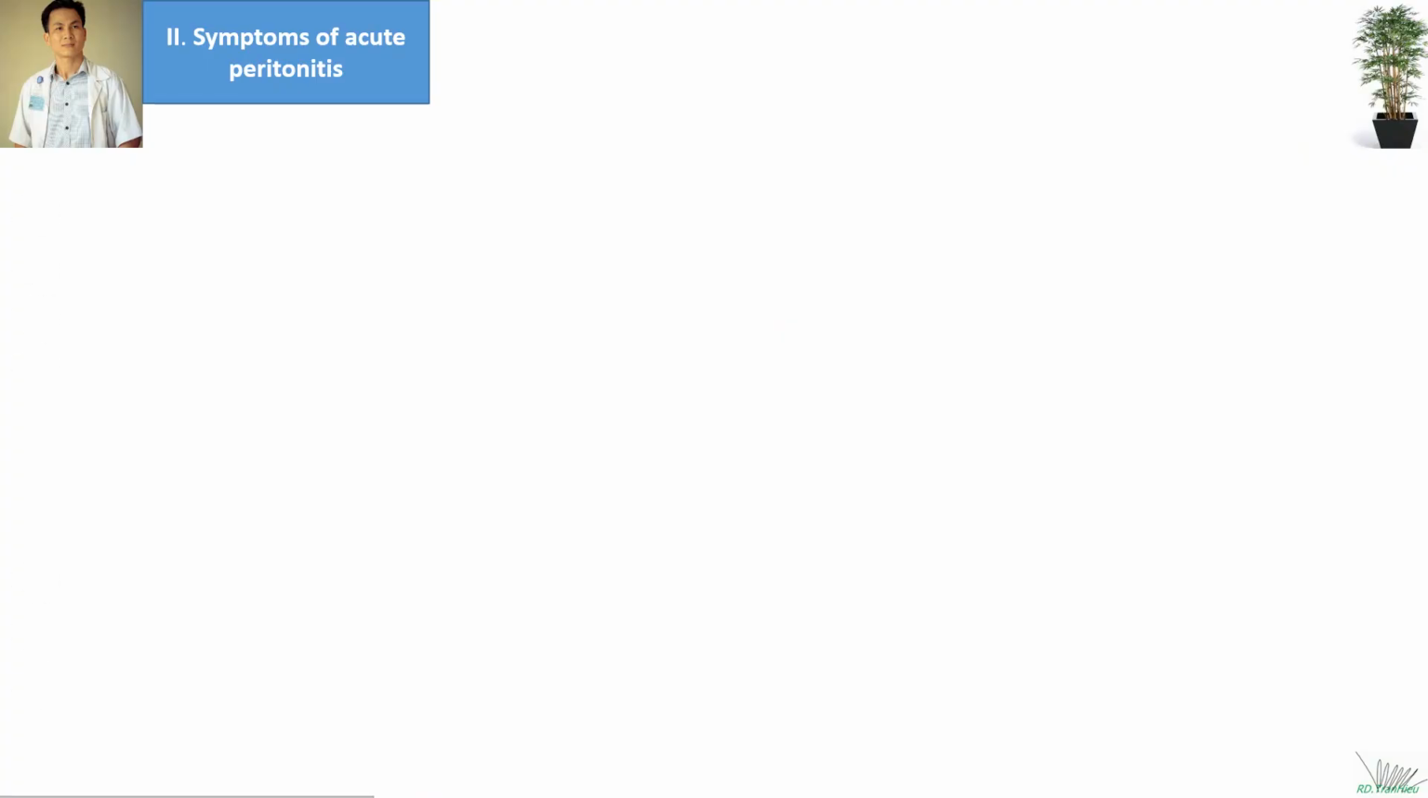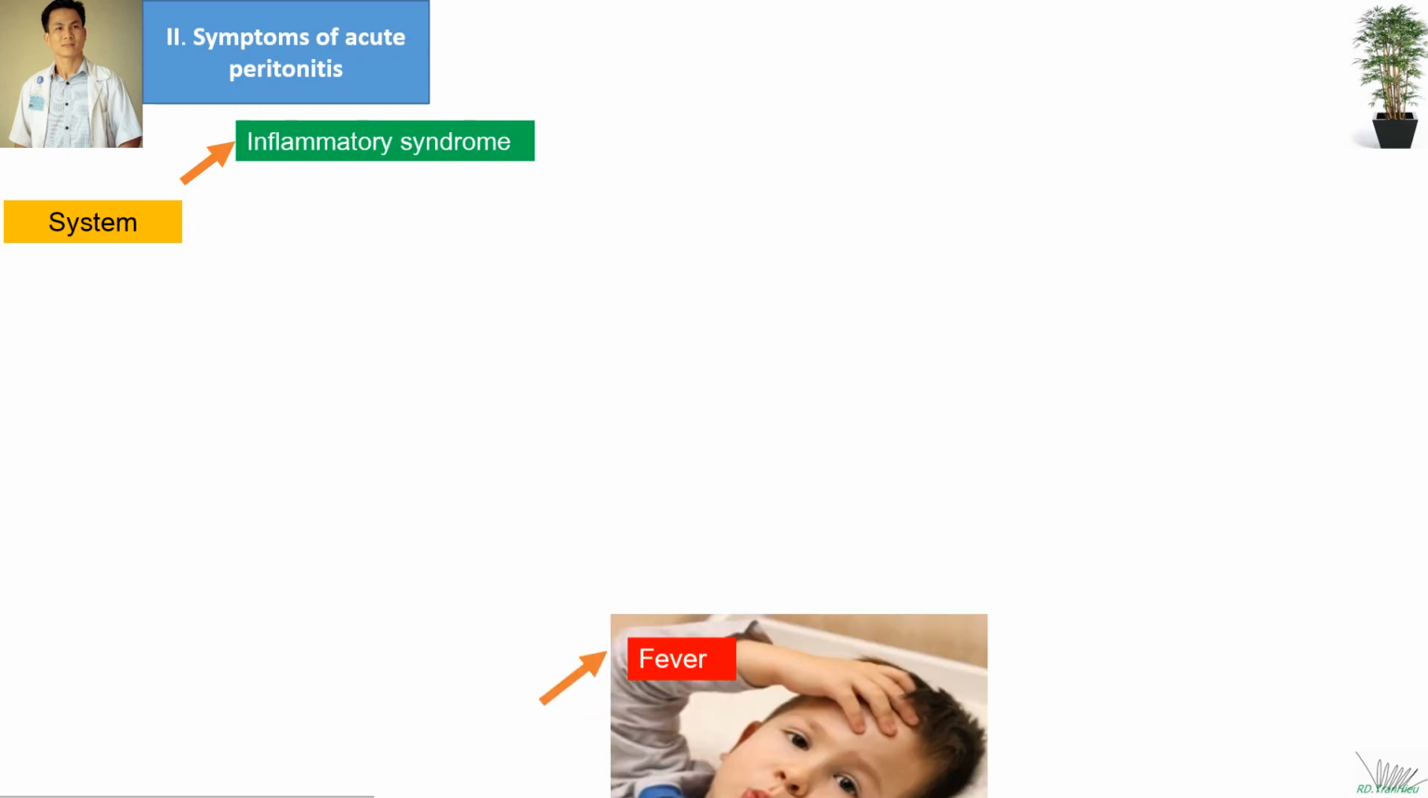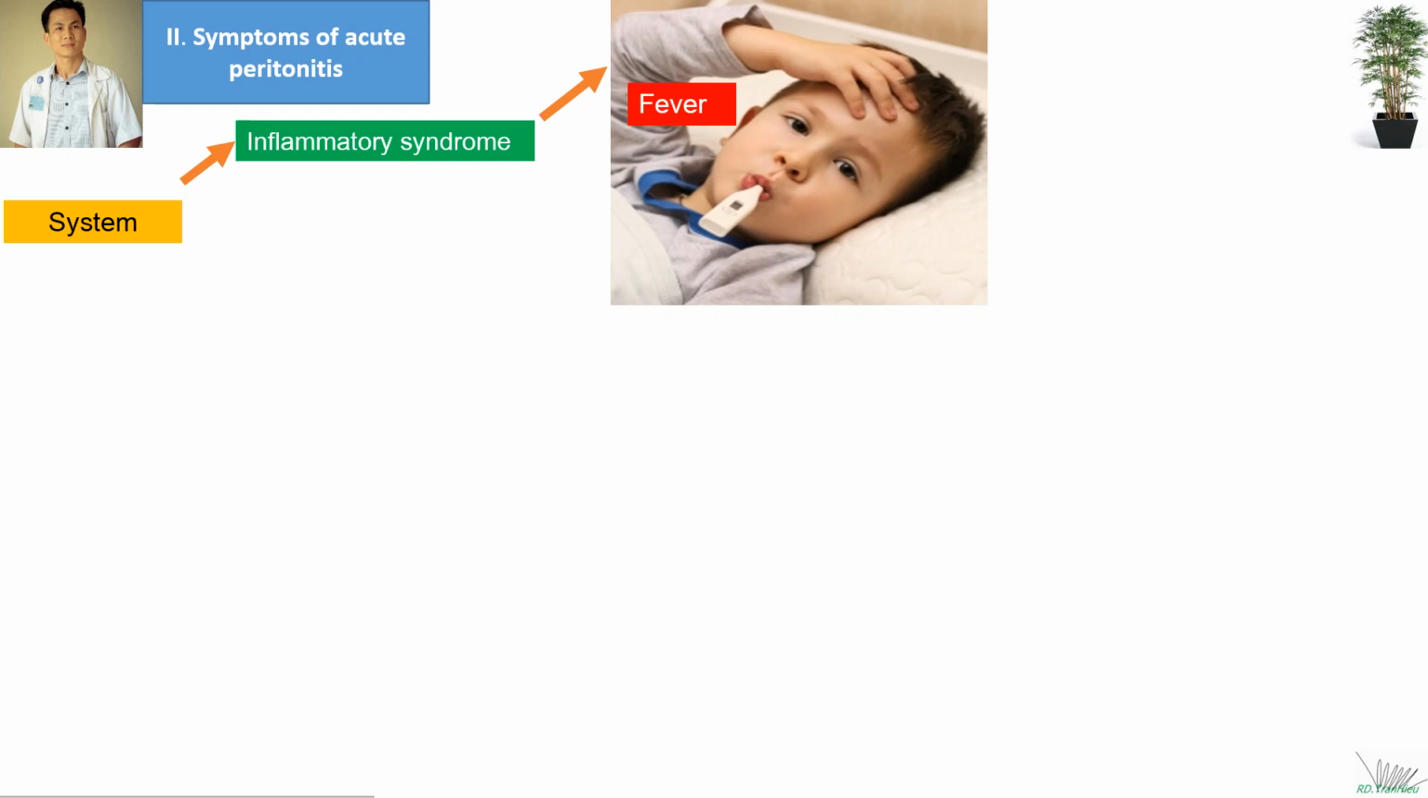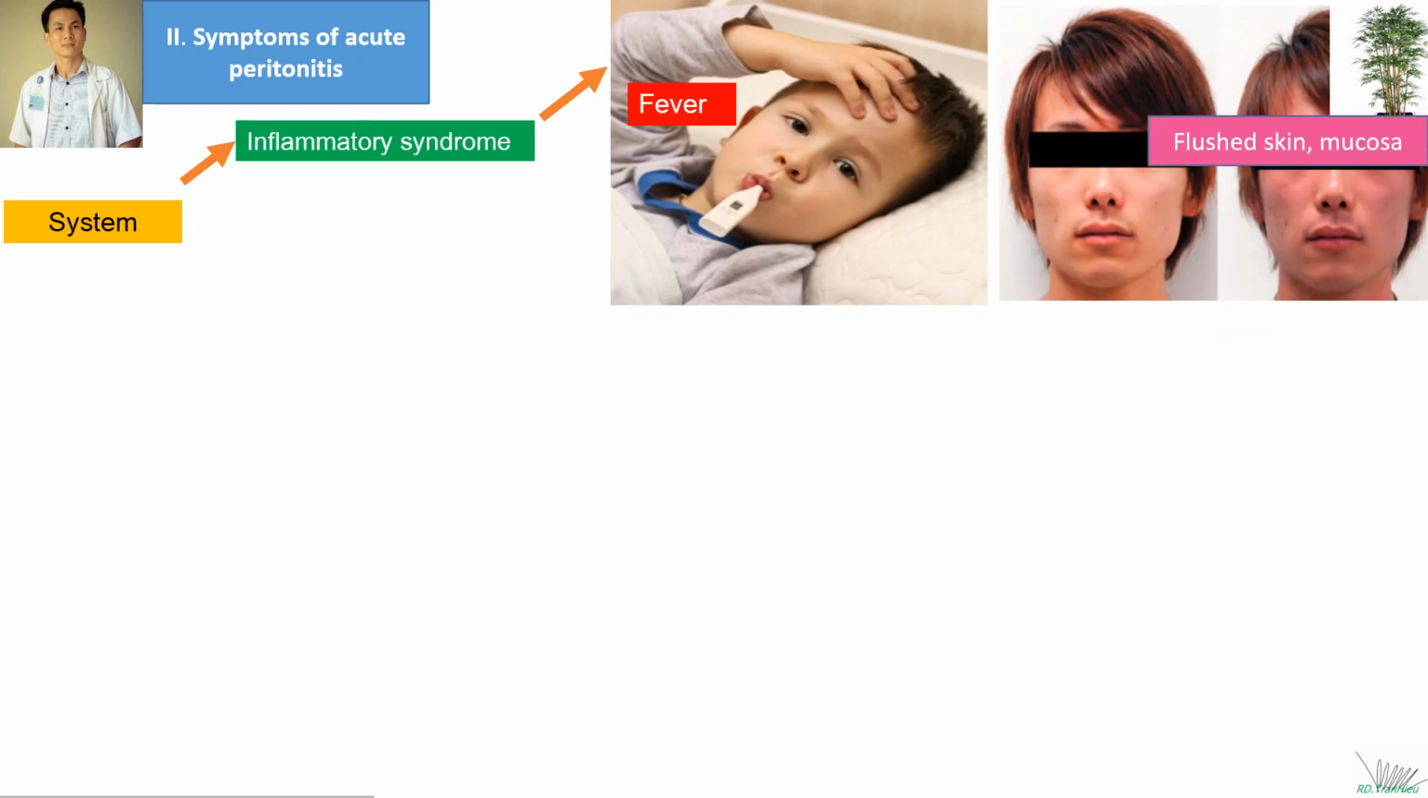Okay, third, we talk about the symptoms of peritonitis. Here, I divide it into three major parts: symptoms of the system, abdomen, and investigation. The first one is about systemic symptoms. It includes inflammatory syndrome. We can see fever, flushed skin and mucosa, and an increase in white blood cells and neutrophils.